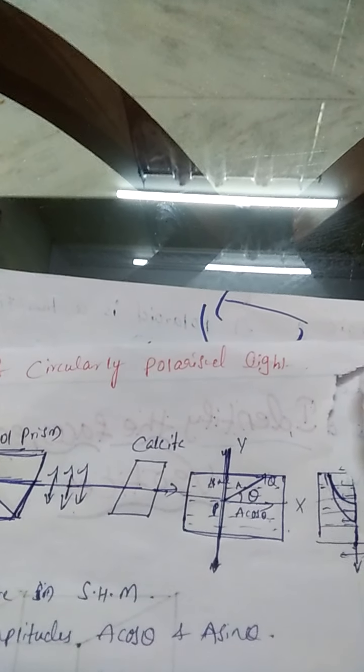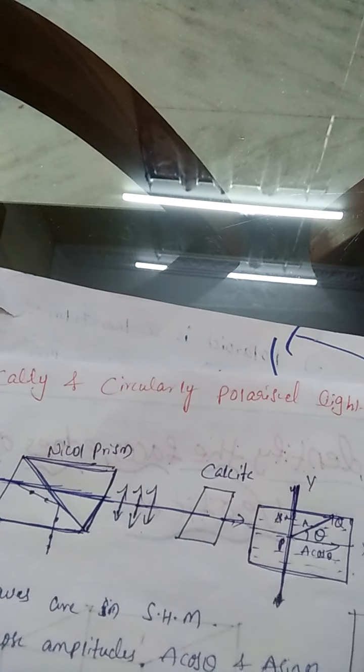So this is a calcite crystal, these are different types of waves, this is the ordinary ray and this is the extraordinary ray, and they travel in this direction with different velocities.